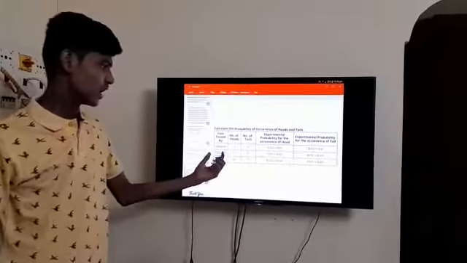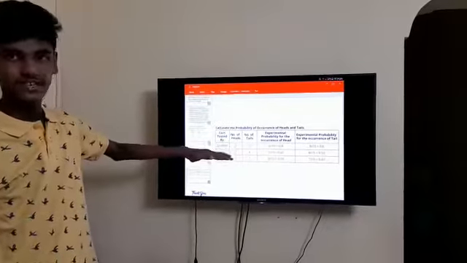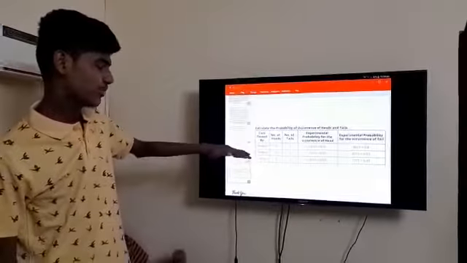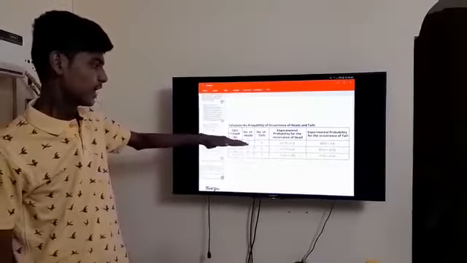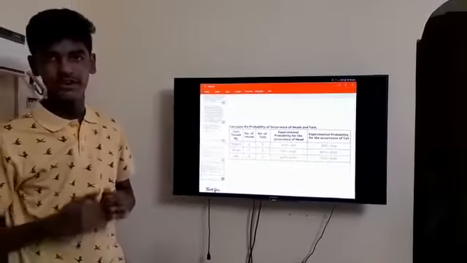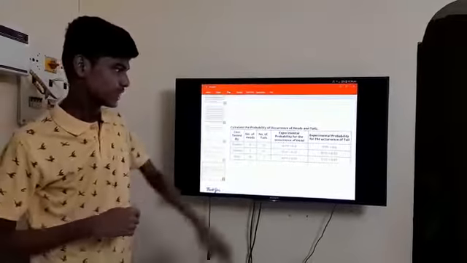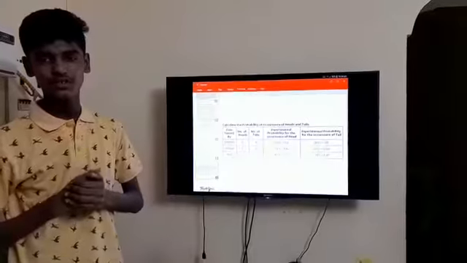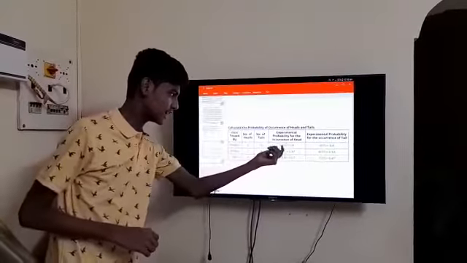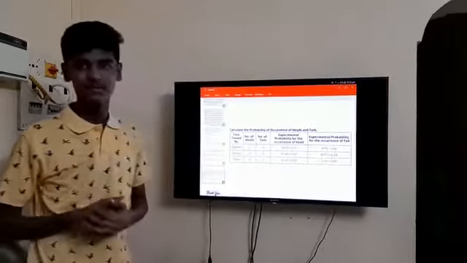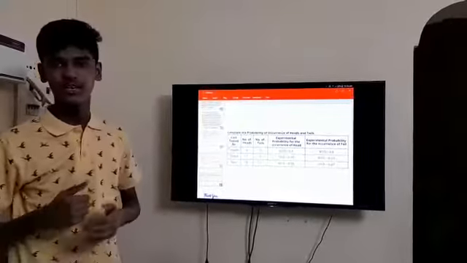Then coin tossed by Shakshi. As I said in the previous slide, Shakshi tossed the coin and obtained number of heads equal to 6 and number of tails equal to 9. So the experimental probability for the occurrence of heads, P, is the total number of heads divided by the total number of times the coin is tossed.